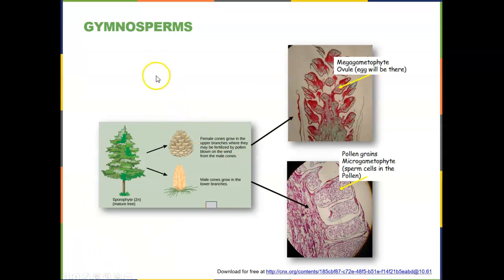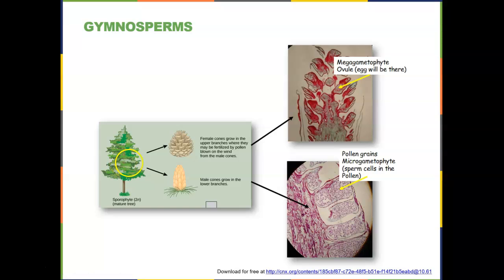Here we see in the gymnosperms, we have 2 types of cones. There are female cones and there are male cones. The female cones are found higher up in the plant, and the male cones are found on lower branches. The sporophyte generation, remember, for all of these seeded plants, is the dominant generation.